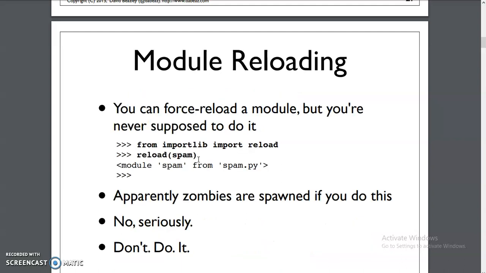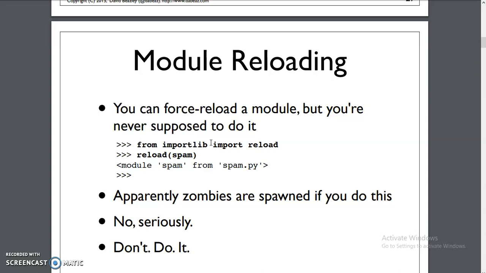And module reloading. Say, for example, once you have imported the module, and meanwhile the module is changed, with some other code or functions added to it.